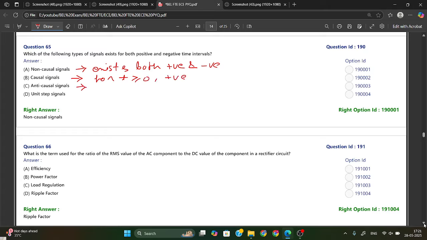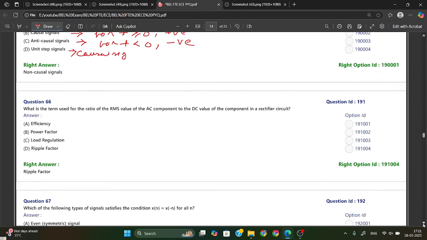Then we have anti-causal signal. In anti-causal signal, it will exist for t less than 0, meaning only for negative. So from here you can say the unit step signal is a type of causal signal. Here they have asked for both positive and negative, so option A, non-causal signal, is your answer. Apart from that, just remember other points also.